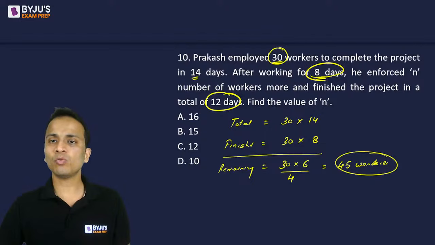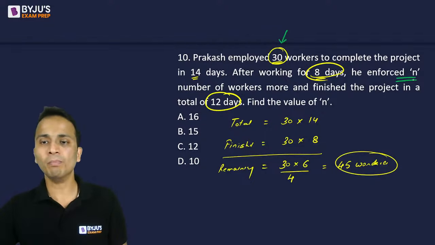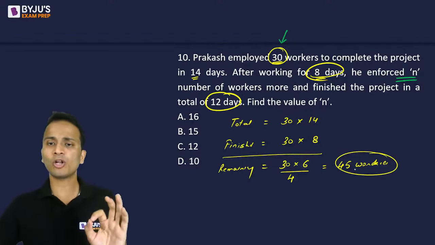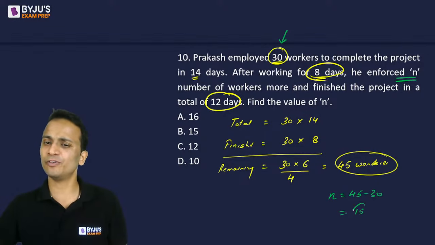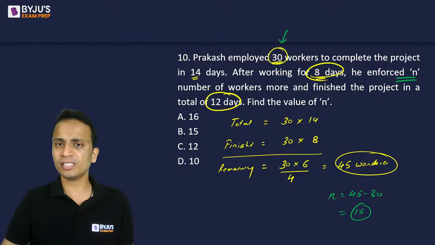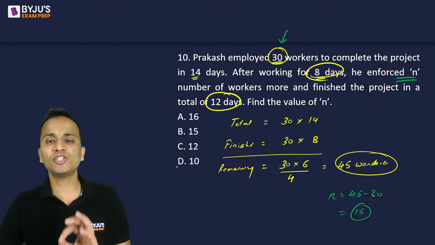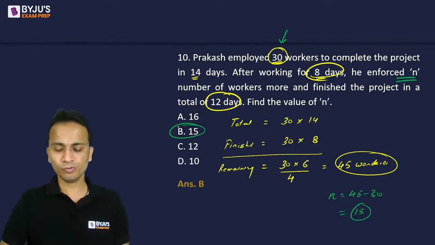Okay, but the question was telling me that originally there were 30 workers and n more workers were employed. So 30 workers were already there. So the value of n will be equal to 45 minus 30, that is equal to 15. So 15 more workers were employed for these additional 4 days and the work will be finished in a total of 12 days. So the value of n will be equal to 15.